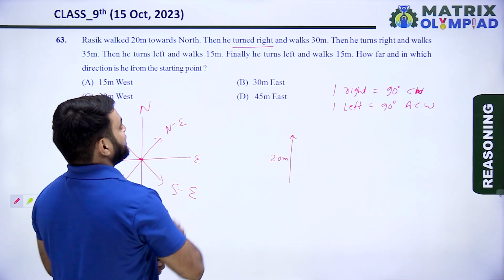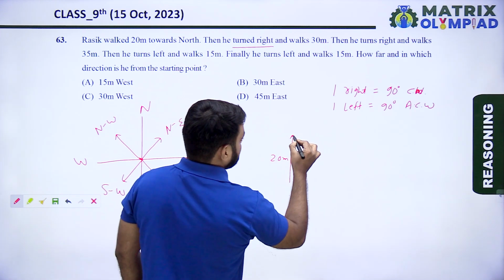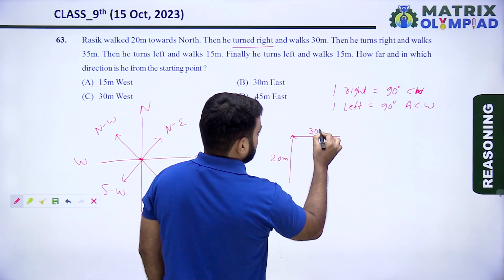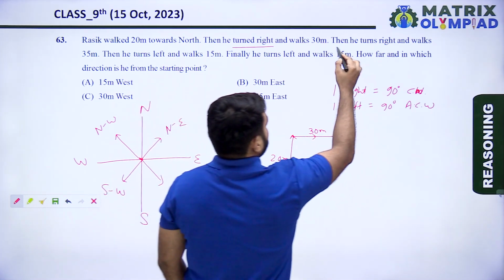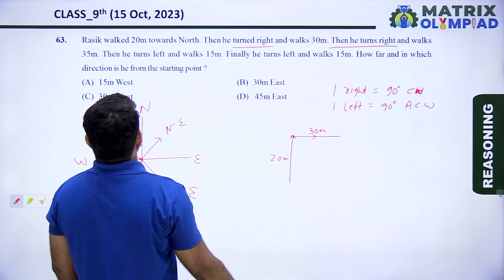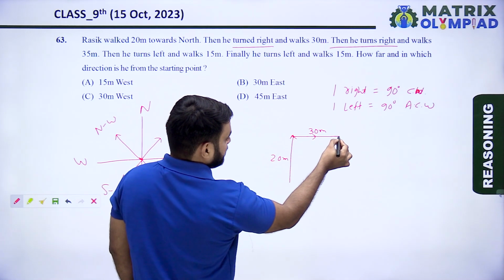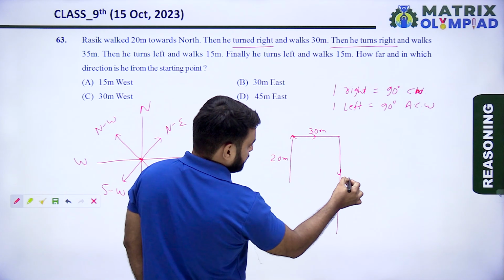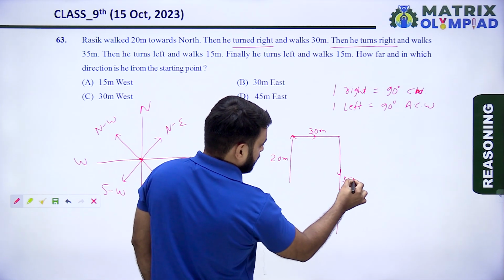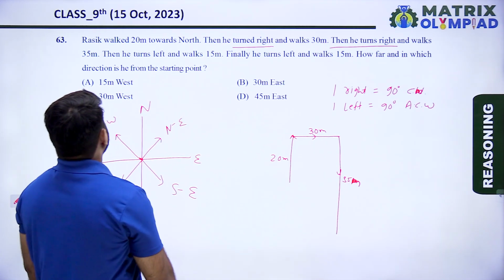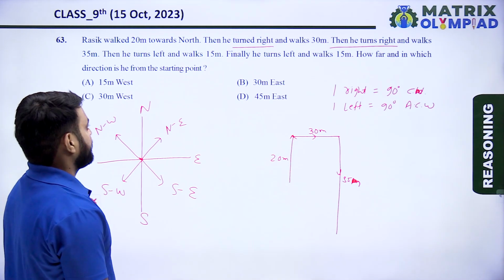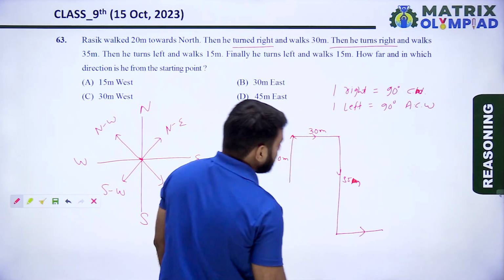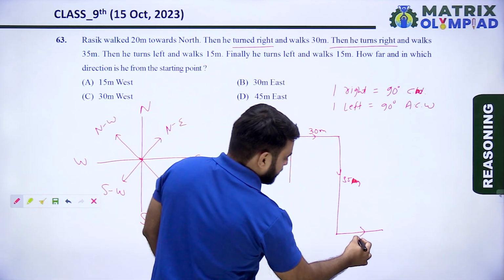So Rasik turns right and walks 30 meter. Then he turns right and walks 35 meter. Then he turns left and walks 15 meter.